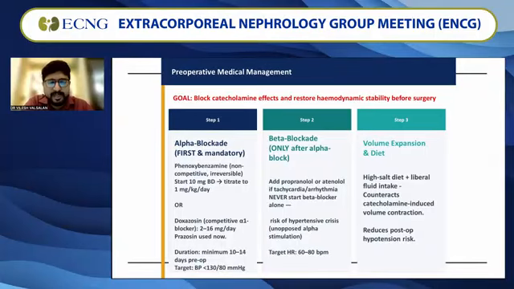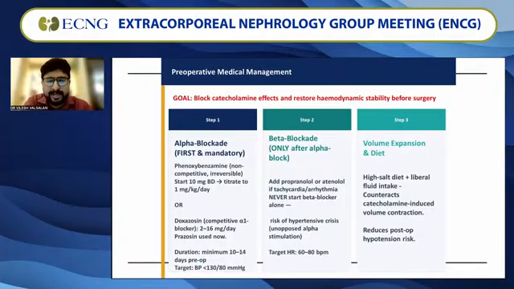The risk of hypertensive crisis is the reason why we have to block the alpha stimulation first. And here we target a heart rate between 60 and 80 beats per minute. And the most important thing is that this causes so much vasoconstriction and volume contraction. As soon as that effect goes off, there will be severe vasodilatation and the patient will be low on fluids and volume inside the vessels. So volume expansion and diet play a significant role in the management of pheochromocytoma.